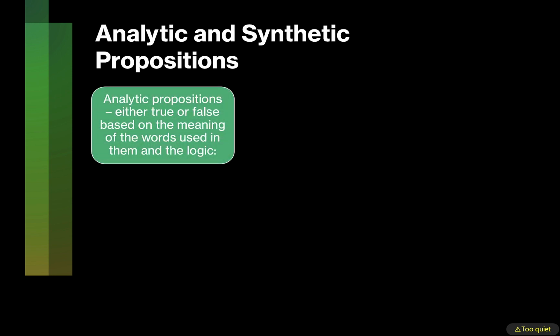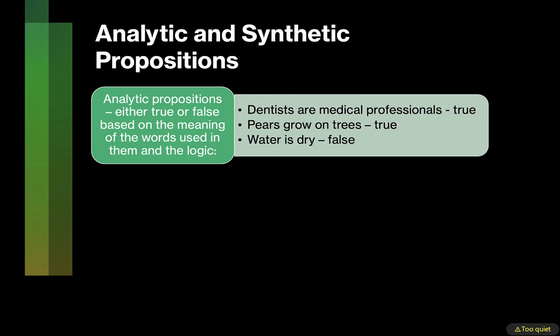Analytic propositions are true or false by virtue of the words used in them. For example, dentists are medical professionals is true because the definition of a dentist is a doctor qualified to treat diseases and illnesses related to one's teeth and gums, and doctors are medical professionals. The proposition, pears grow on trees, is also true because of the nature of pears. They are fruit borne by a pear tree. The proposition, water is dry, is false because by definition water is a liquid, so it is wet.